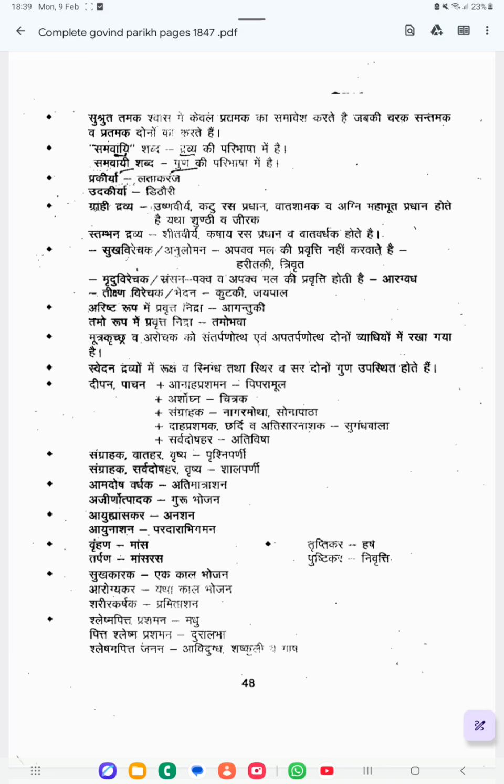So Sushruta has mentioned there is a type for Tamaga Shwasa. According to Sushruta, it is only Prathamaka Shwasa. Prathamaka Shwasa is a type of Tamaga Shwasa. This is the only type which is mentioned by Sushruta. But Charaka is telling two types are there, Santamaka and Prathamaka. Santamaka Shwasa and Prathamaka Shwasa, these are the two types of Tamaga Shwasa according to Charaka. According to Sushruta, only one type, that is Prathamaka.